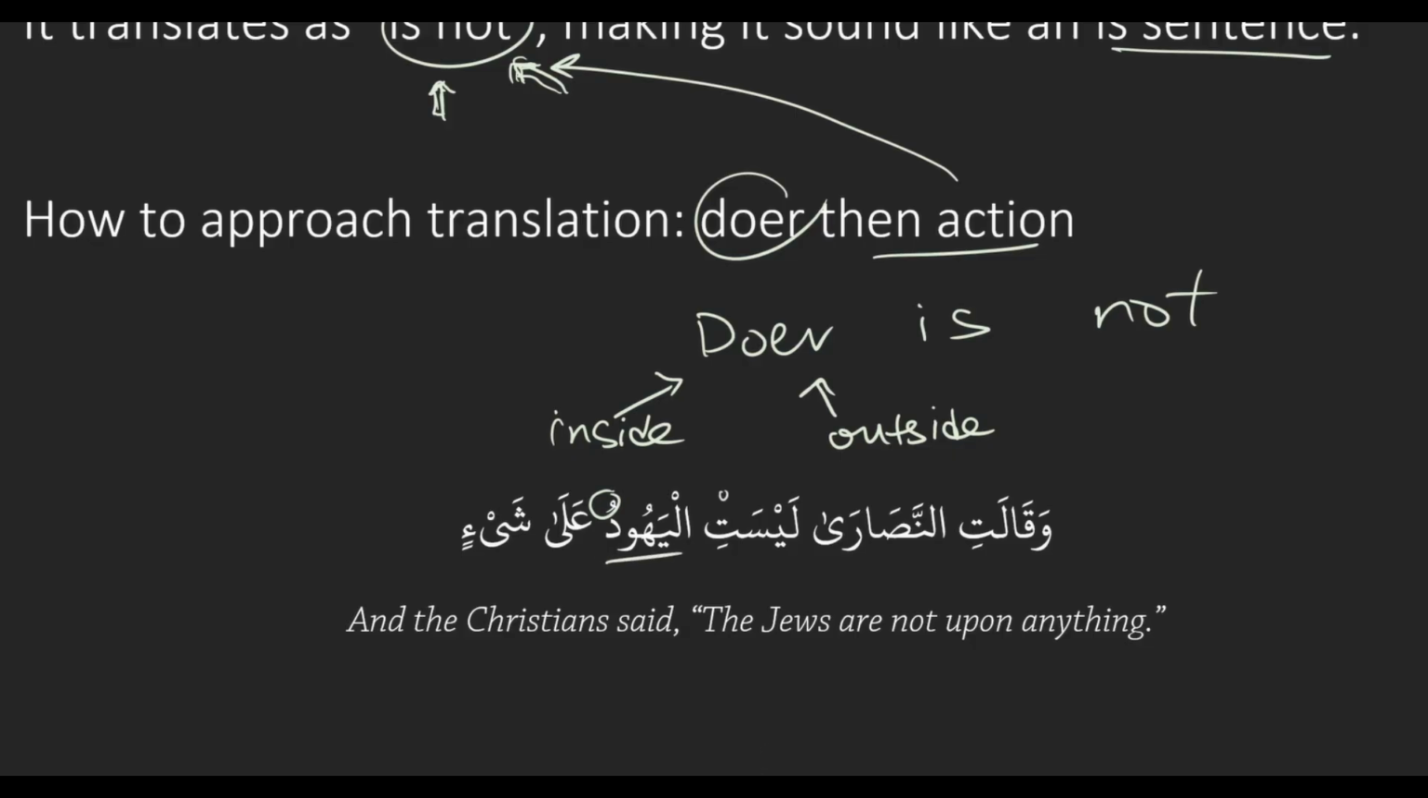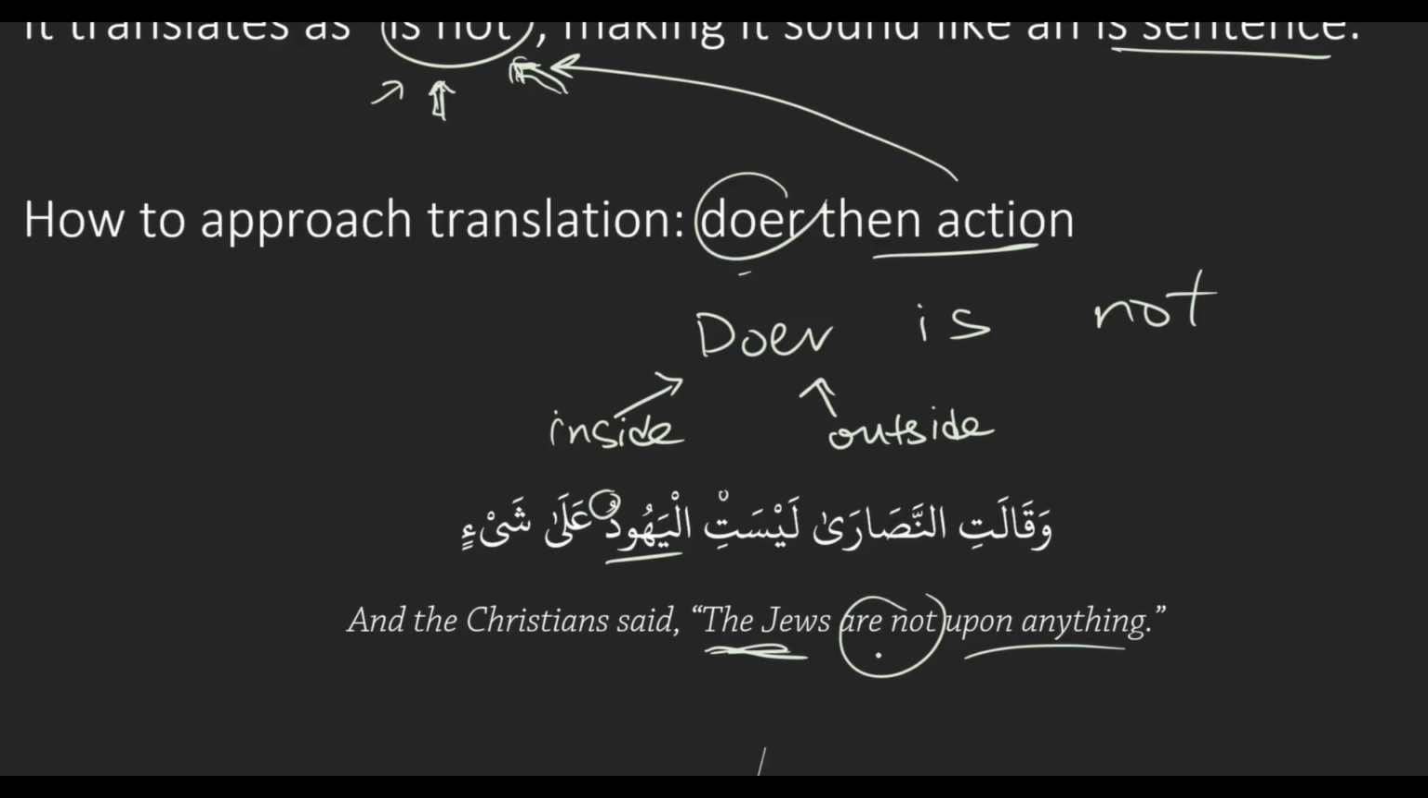Okay. And so how are we translating it? Remember we said we translate doer and then the action. So the doer here is al-yahudu, meaning the Jews. So we start by translating our doer. And then we translate our action, which in this case is the is not. Okay. So the Jews are not upon anything. Okay. Does it make sense?